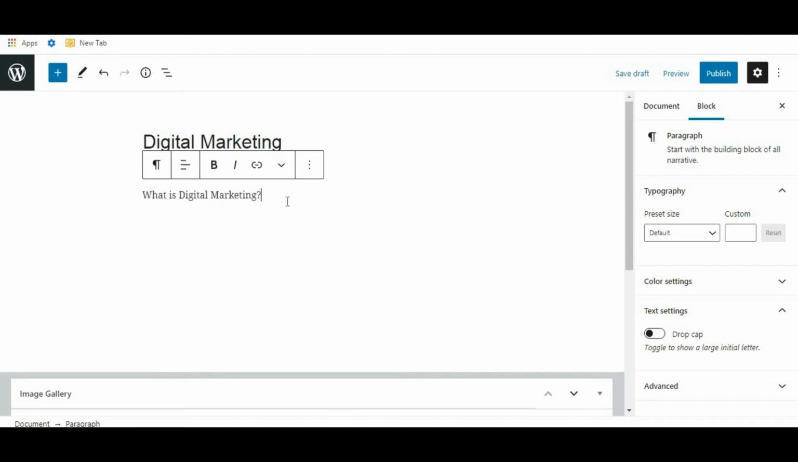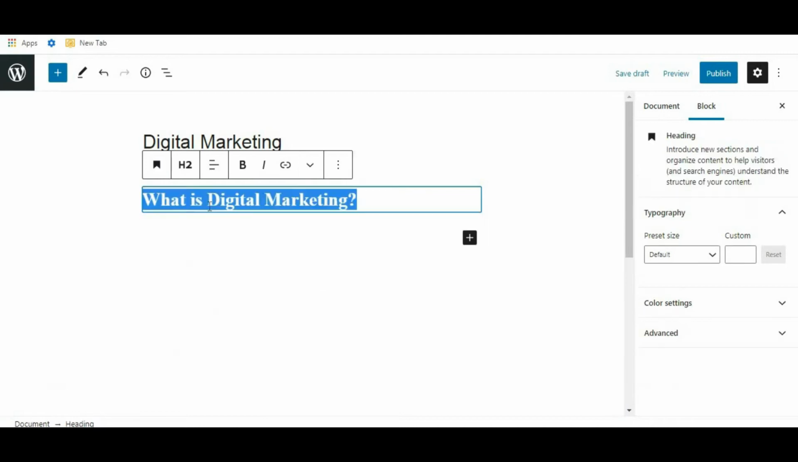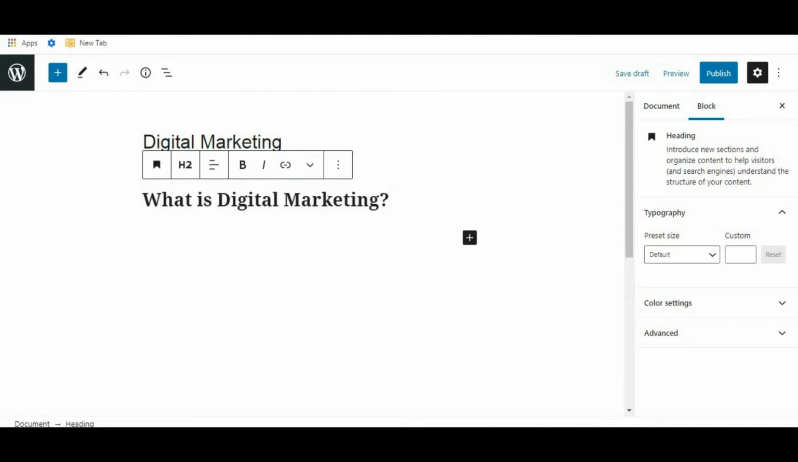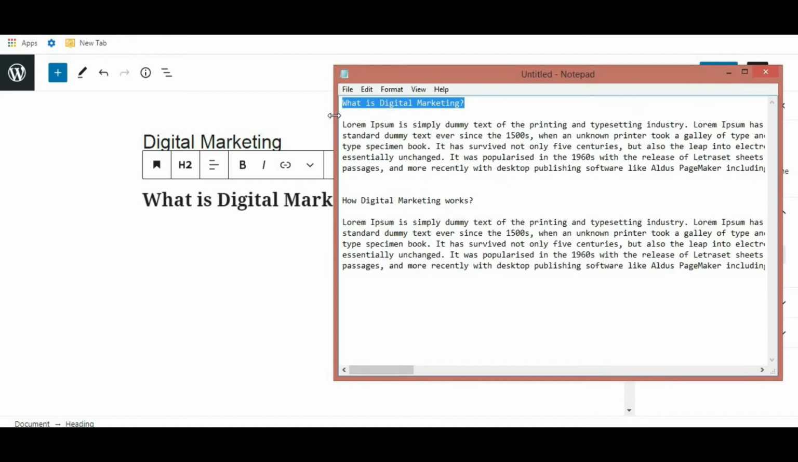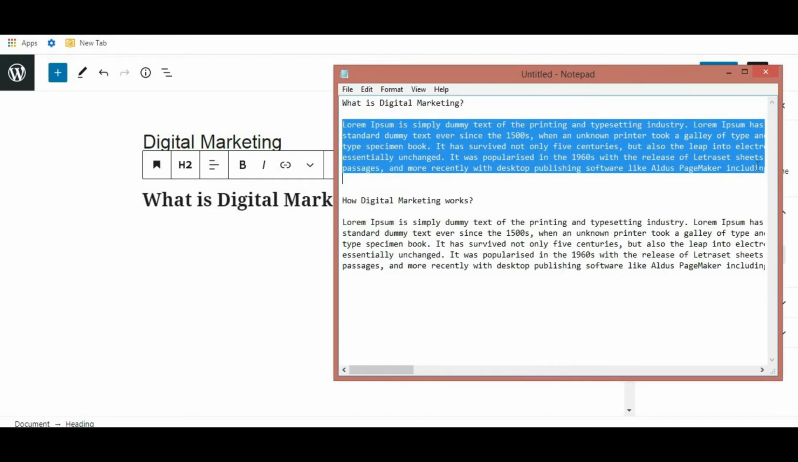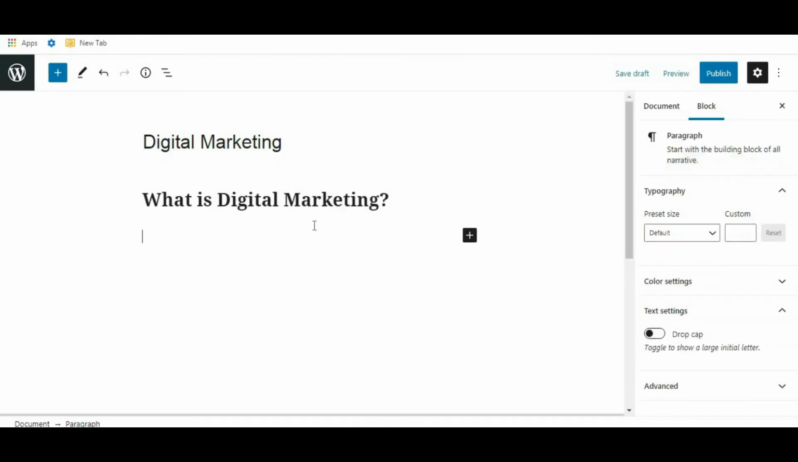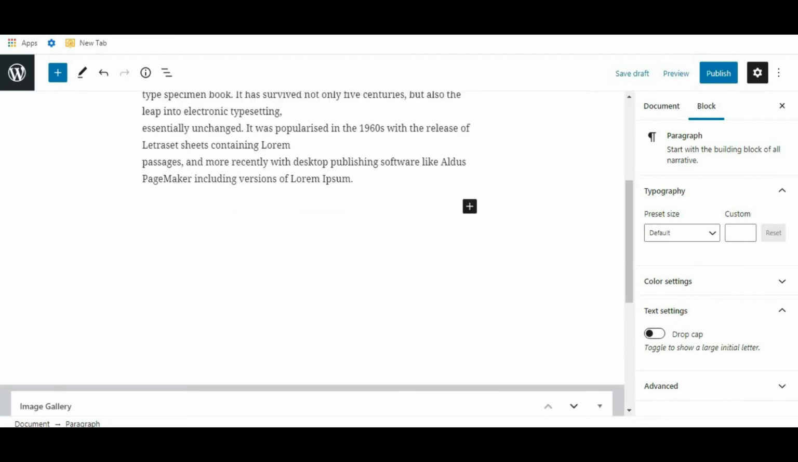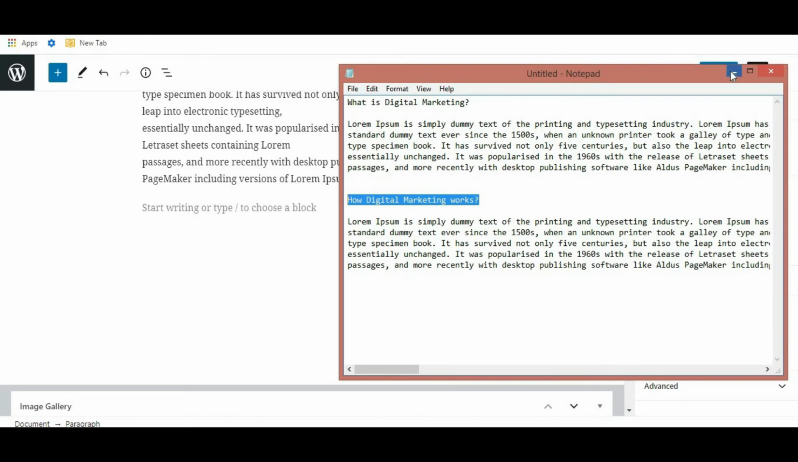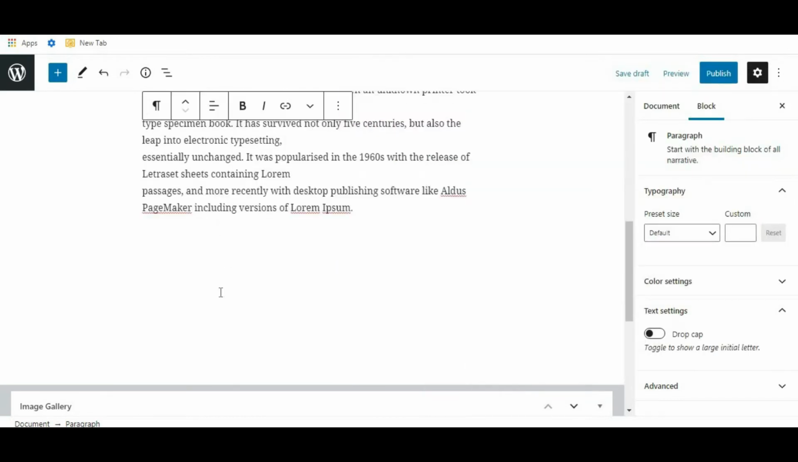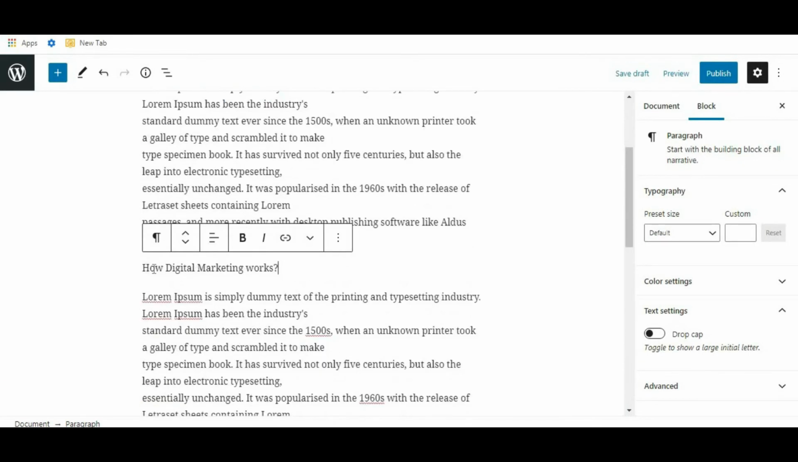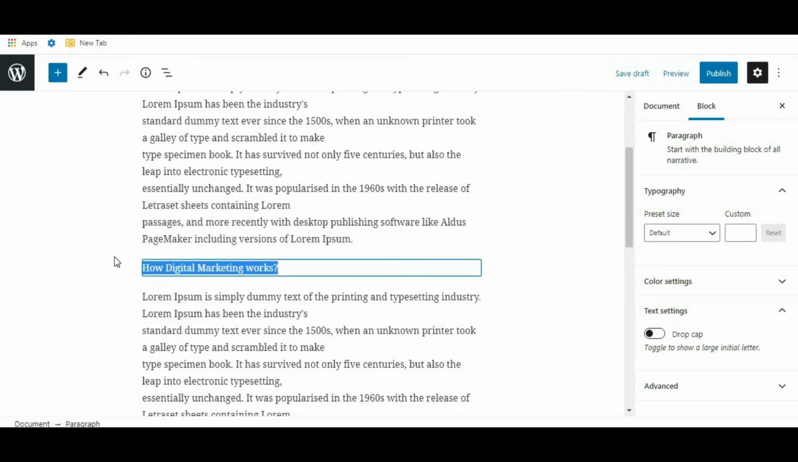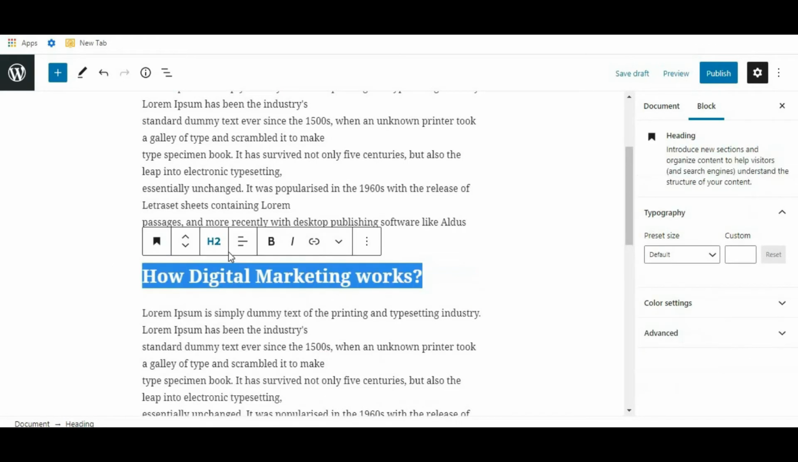First I will give a heading, and I will make this heading an H2. Now I will copy this and paste over here. So this is a dummy text. Okay, paste. Another, copy this, paste. I will give this "how digital marketing works" an H3. So I will make it H3. H2, let's make it H3.